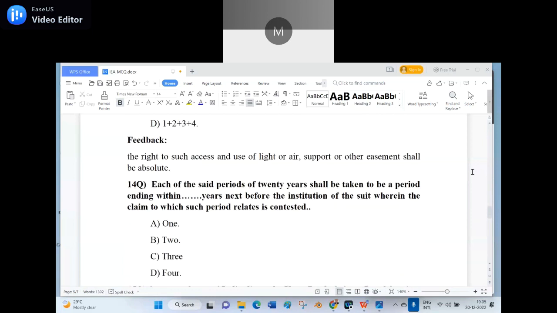Yeah, the fourth question. Anyone can unmute and read the fourth question loudly. Each of the said periods of 20 years shall be taken to be a period ending within years next before the institution of the suit wherein the claim to which such period relates is contested. Option A 1, option B 2, option C 3, option D 4. Sir, it's B, 2 years. The right answer is B, 2 years. I absolutely agree with you.